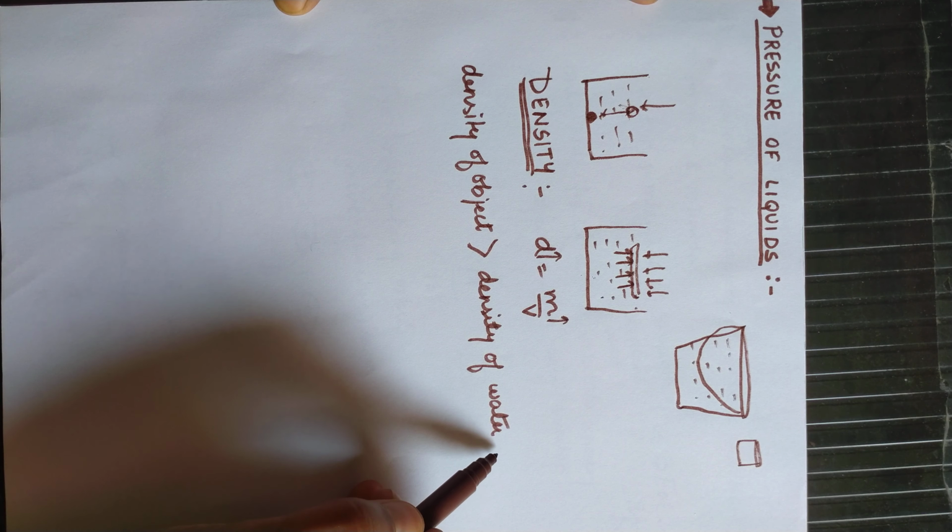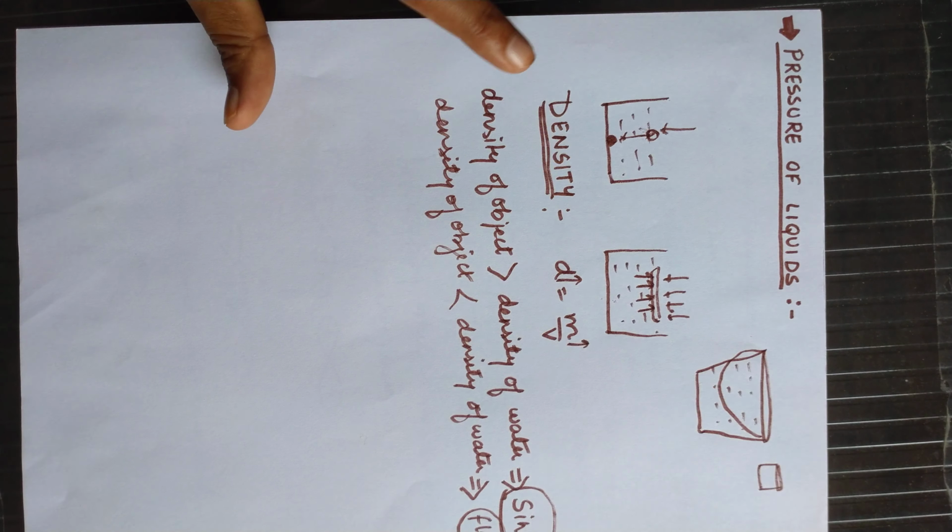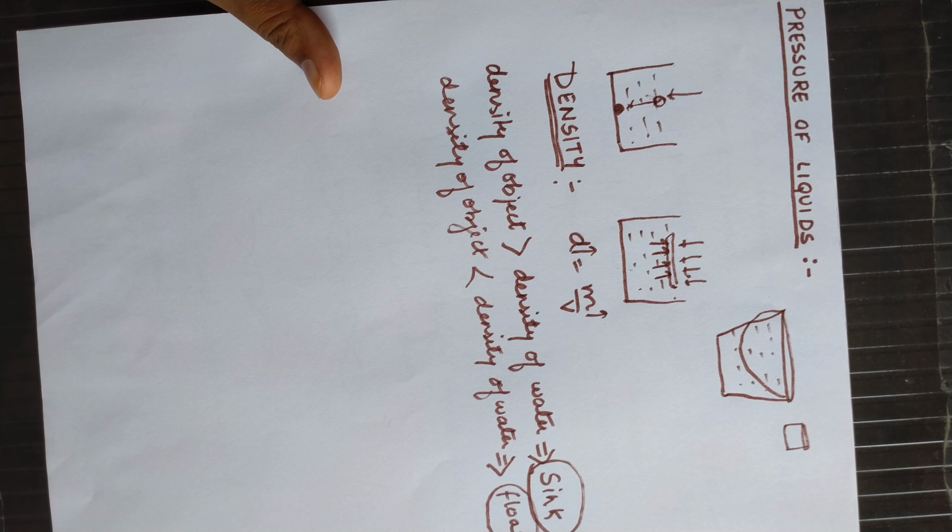Like if you throw modeling clay into water, it will sink because it is heavier, because it has more density and lesser area. So the pressure exerted by the liquid on the ball is not sufficient to pull it up and it will move down. And if we mold this clay ball into a boat, then a large area is there. So the liquid can apply force on a large area and comparatively it will move upward, or it will float. There are certain reasons.